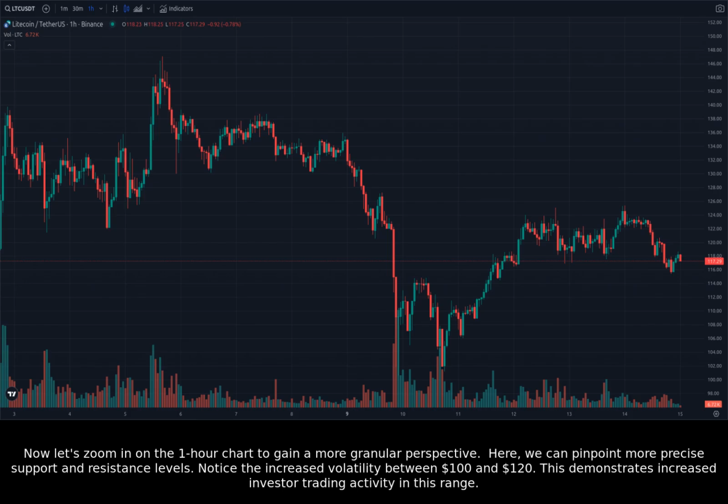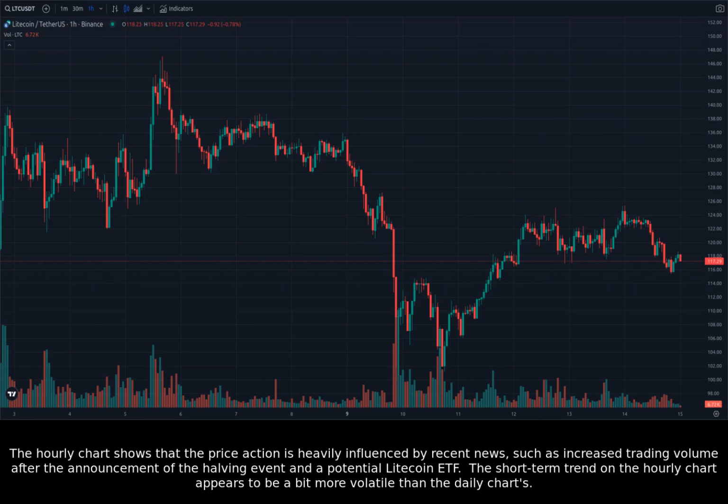Now let's zoom in on the 1-hour chart to gain a more granular perspective. Here, we can pinpoint more precise support and resistance levels. Notice the increased volatility between $100 and $120. This demonstrates increased investor trading activity in this range.